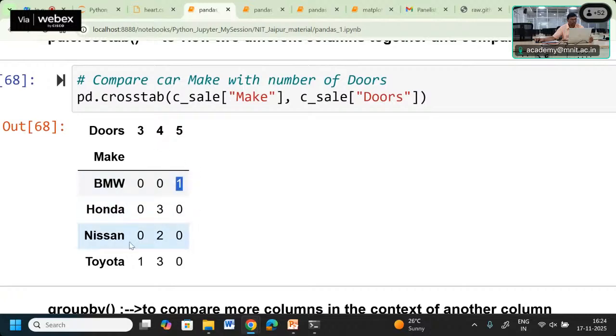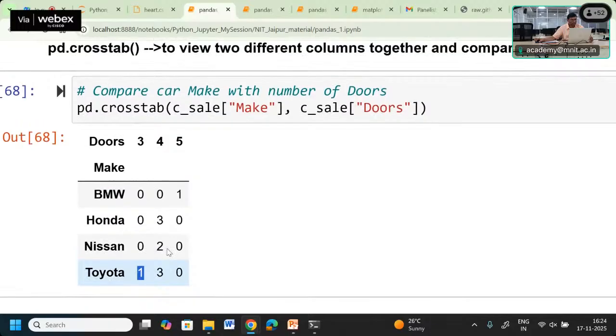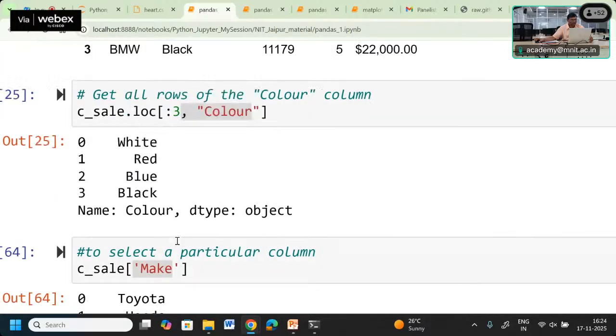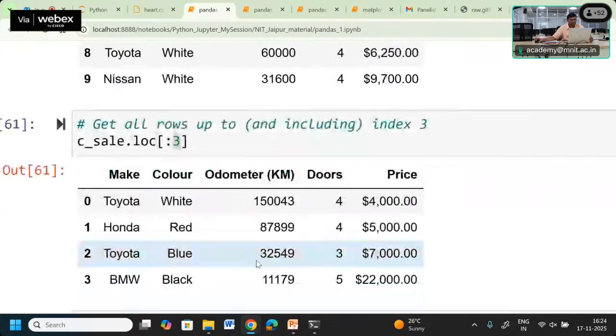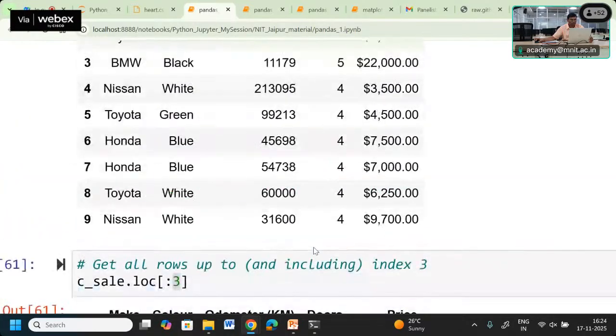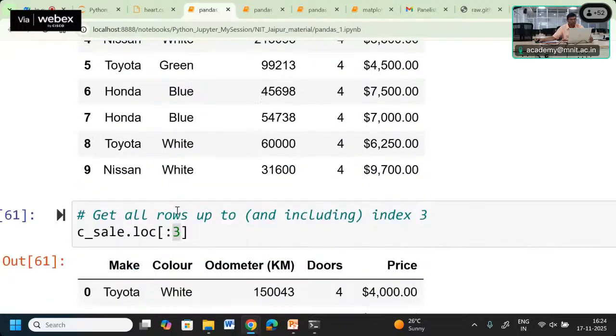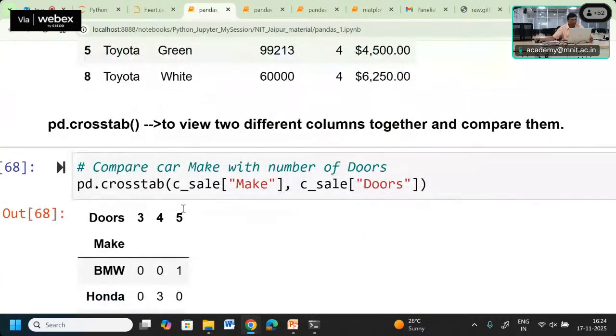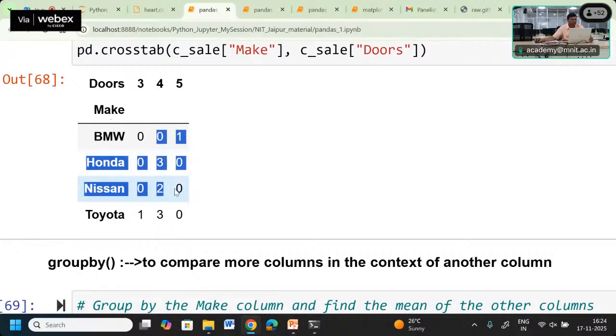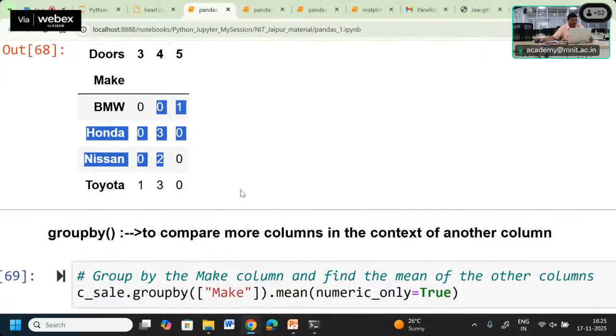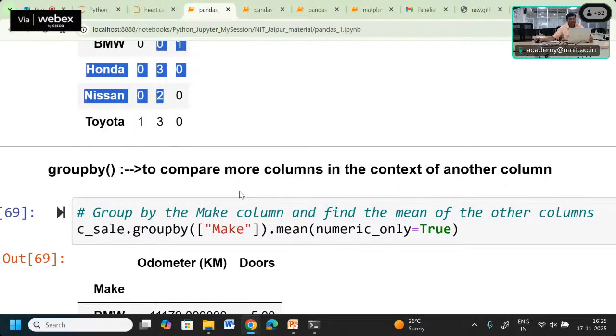BMW has those. Similarly, Toyota has 3 door, Toyota is also available here. You can observe Toyota has 3 door. So they are comparing with the 4 also, and Toyota has the 4 door as well. They are comparing that one, and then we are getting the value in that comparative format.